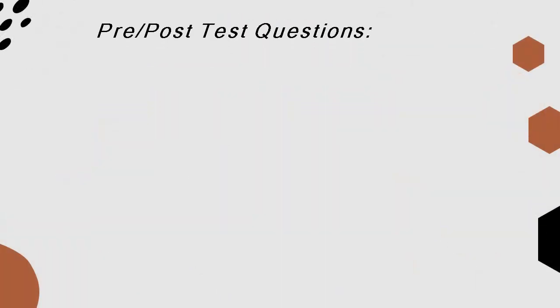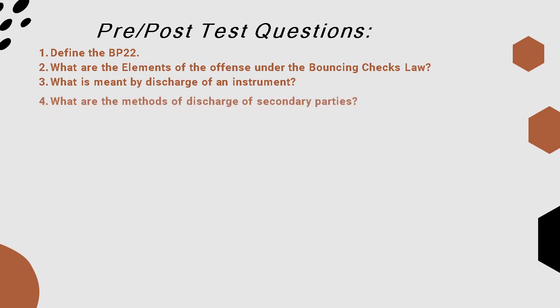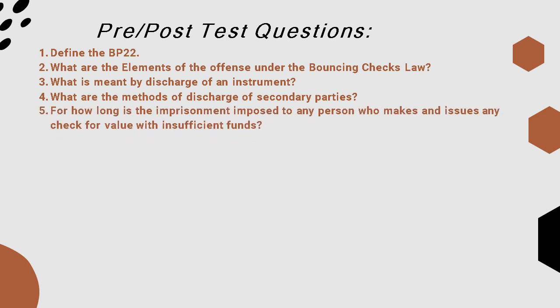Now, as our usual norm, we conduct pre-test and post-test questions. Here are the following. Question number 1: Define BP22. Question number 2: What are the elements of the offense under the Bouncing Checks Law? Number 3: What is meant by discharge of an instrument? Number 4: What are the methods of discharge of secondary parties?